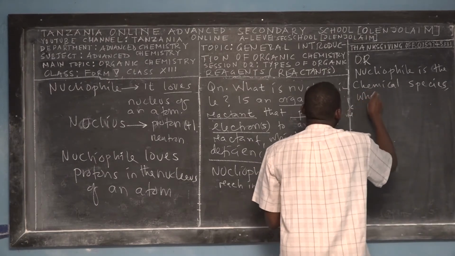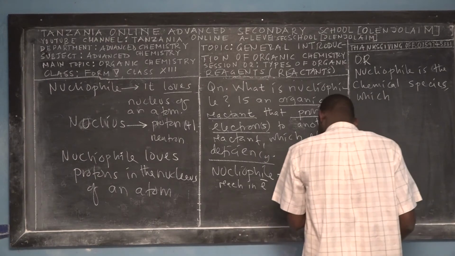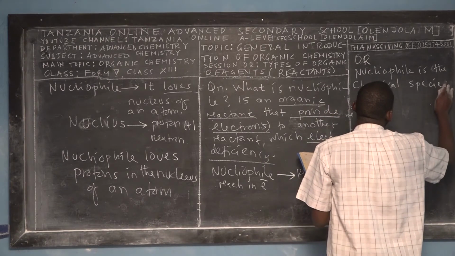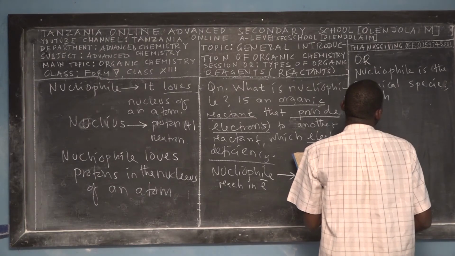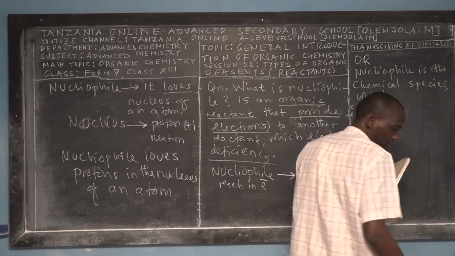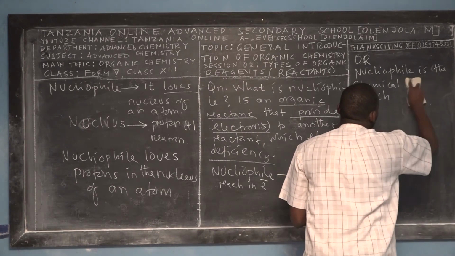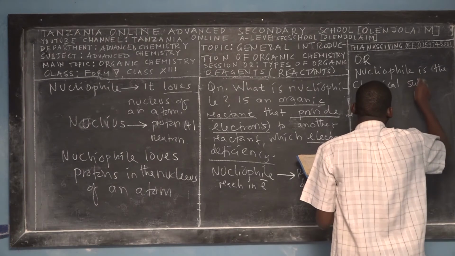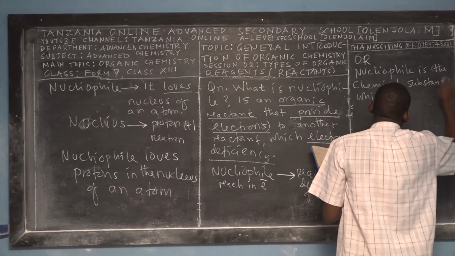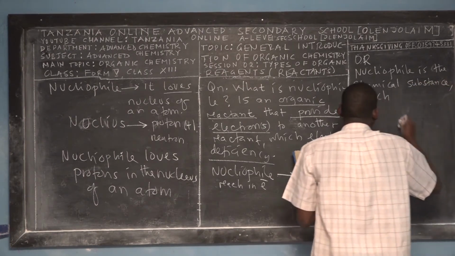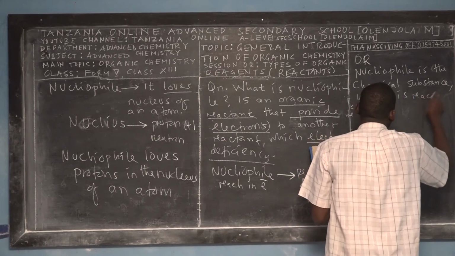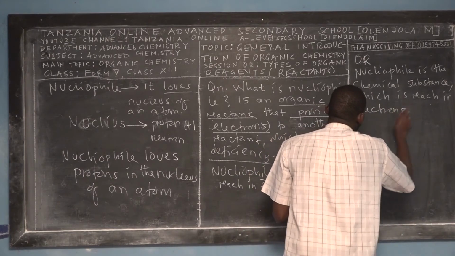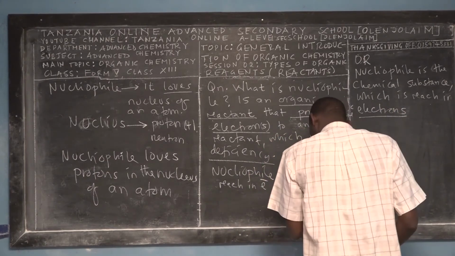Nucleophile is a chemical species, or a chemical substance, which is rich in electrons, right?